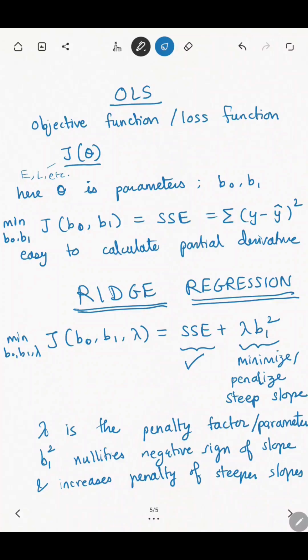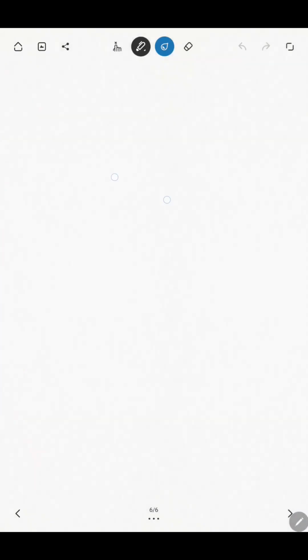And of course, because we have squared it, it is differentiable as compared to using mod, for example. Lambda mod B would not have been differentiable. So this is ridge regression. Actually, the name ridge comes from the way the objective function looks when it is visualized.